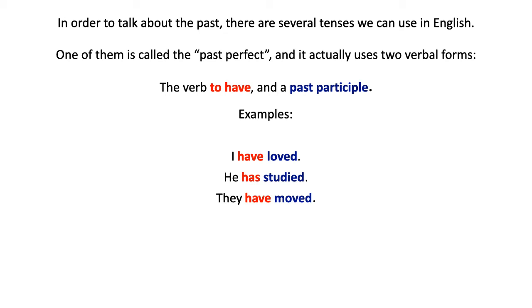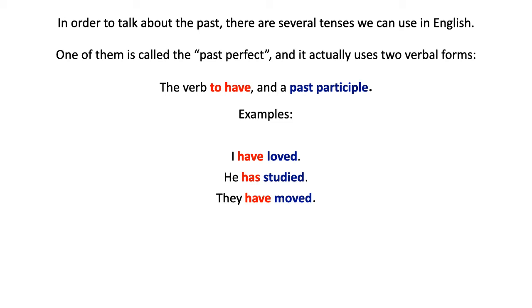He has studied. He has studied for the test, right? It's not like right now he's studying, it's in the past, right? They've moved. They have moved from this place, so they went somewhere, right? All of these are in the past, and they are using two verbs, right? In the sentence I have loved, you have the verb to have and then the verb to love, a special form of the verb known as the past participle, that form that ends in D, loved.